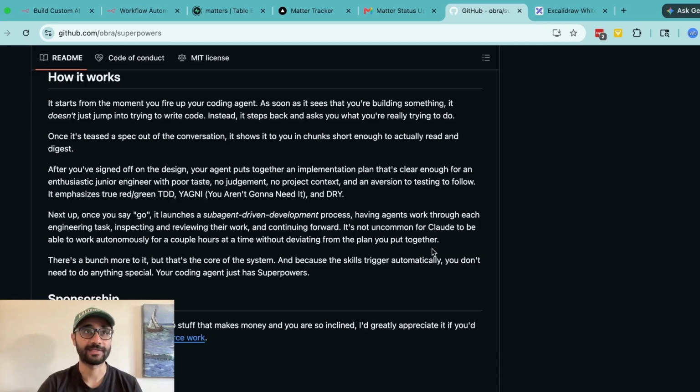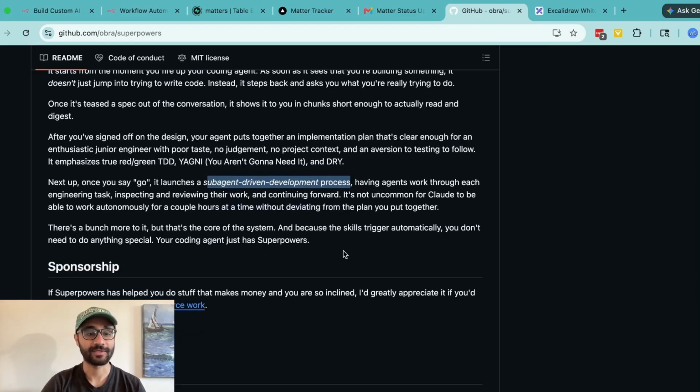What this helps with is in case Claude Code is going down the wrong path, you don't lose tokens along the way before you start off on a new, correct path. Superpowers allows you to make your development process much more organized. And once a plan is set up, which it does, it then launches a sub-agent driven development process, which has agents work through each of the tasks that were identified in the plan. Now this does consume a lot of tokens up front, but once the plan is set, you can be sure that whatever you set out to do is going to be accomplished in the way that you want it. So I definitely recommend installing this particular skill.